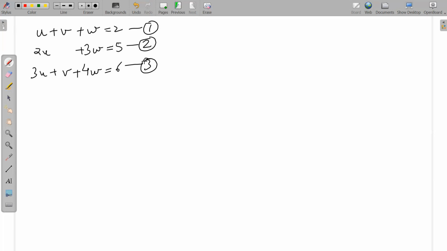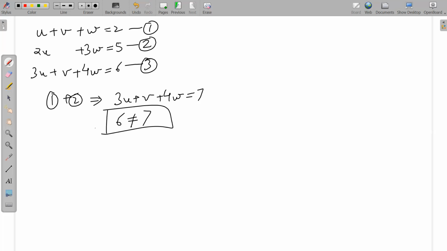You're right. There is no solution. Why? Because if you add equations 1 and 2, it gives you 3u plus v plus 4w is equal to 7. And equation 3 says that this is equal to 6. So 6 cannot be equal to 7. Therefore, there are no solutions for this particular set.